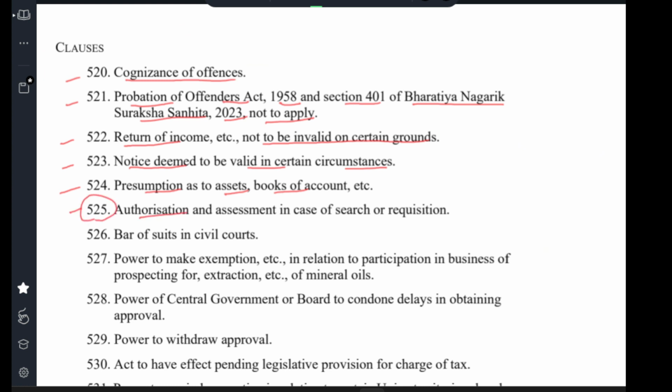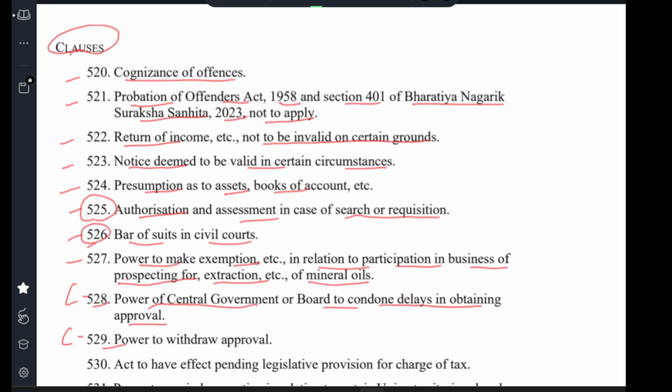Clause 525 authorization and assessment in case of search and requisition. Clause 526 bar of suits in civil court. Clause 527 power to make exemption etc. in relation to participation in the business of prospecting etc. for extraction of mineral oils. Clause 528 power of central government or board to condone delay in obtaining approval. Clause 529 power to withdraw approval. Clause 530 the act to have effect on pending litigation provision in certain taxes.